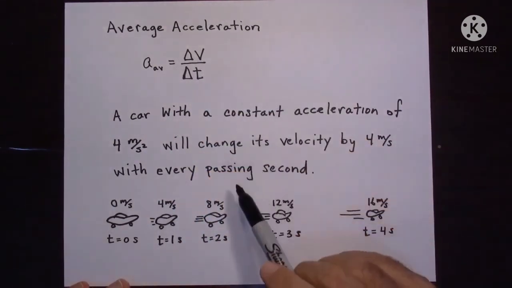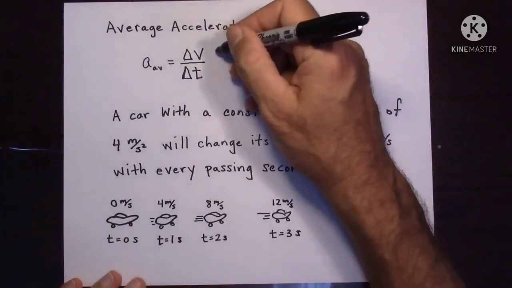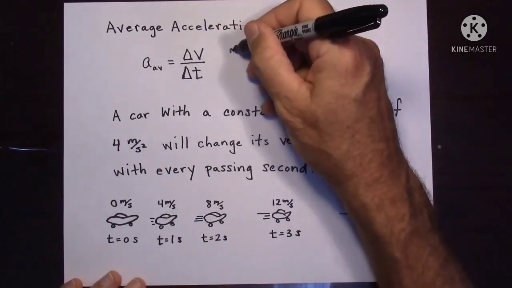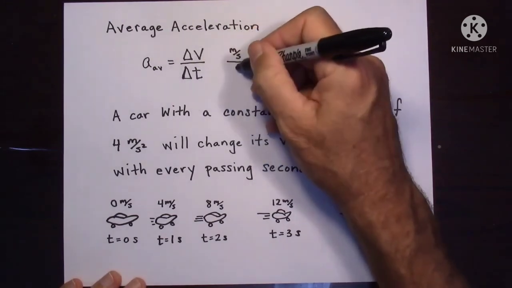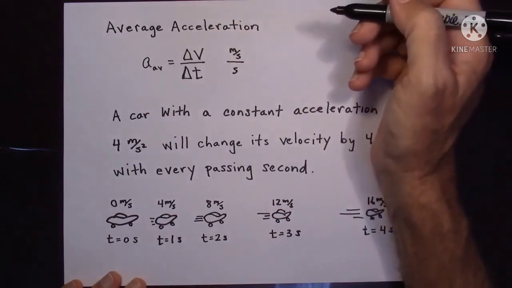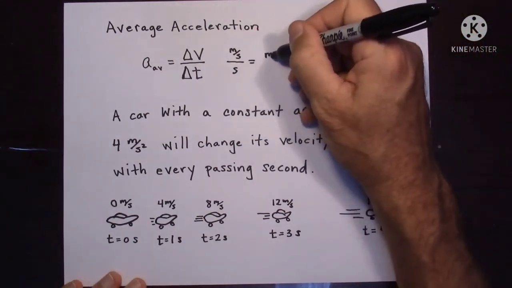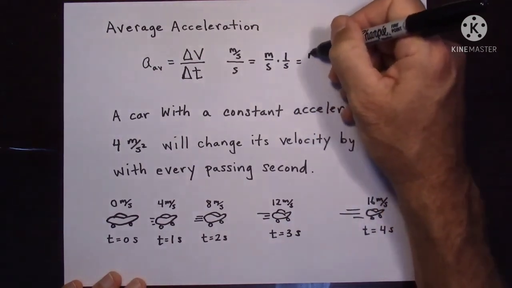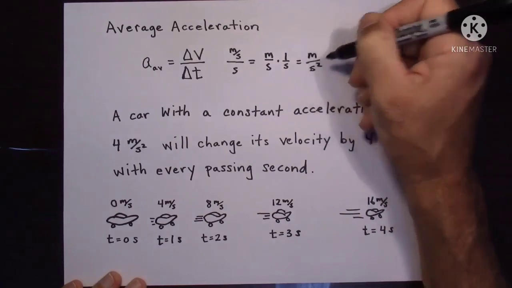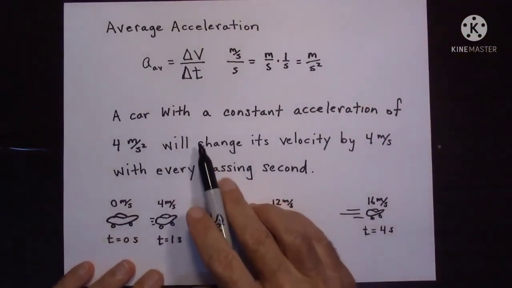What is the unit of acceleration? Meter per second square. Okay, what is the unit of velocity? Meter per second. And what is the unit of time? Second. So on the whole we will get meter per second square. This is the unit of acceleration, that is meter per second square is the unit of acceleration.